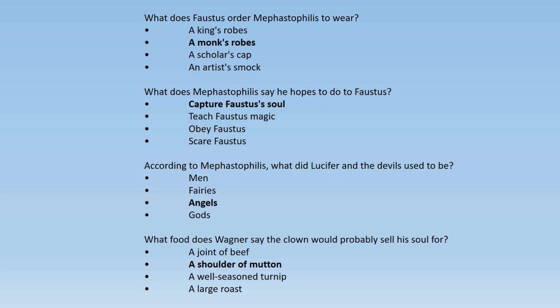What does Faustus order Mephastophilis to wear? A king's robes, a monk's robes, a scholar's cap, an artist's smock. So it was a monk's robes that Mephastophilis was ordered to wear by Faustus, because he appeared in a very ugly and weird type of appearance. So Faustus orders him to dress decently and piously.